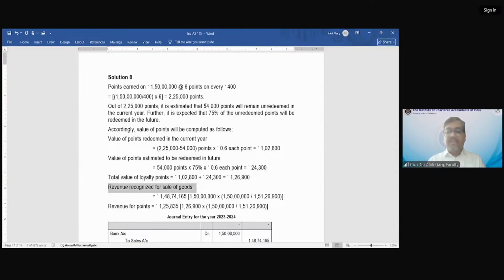Revenue recognized for sale of goods is 150 divided by 151,26,900 multiplied by 150, which comes out at 148,74,165.